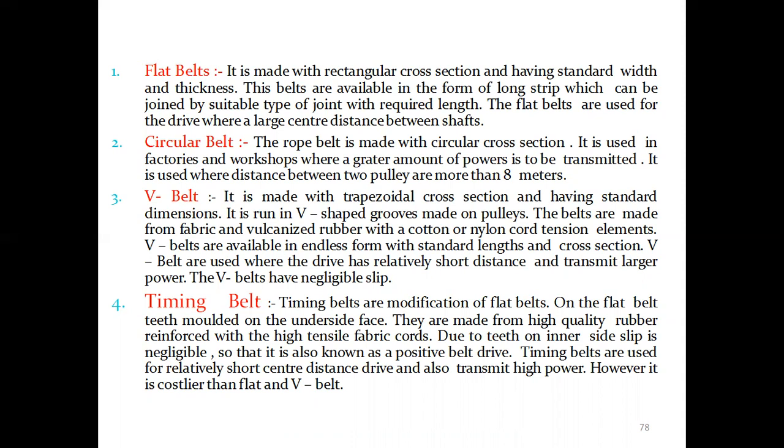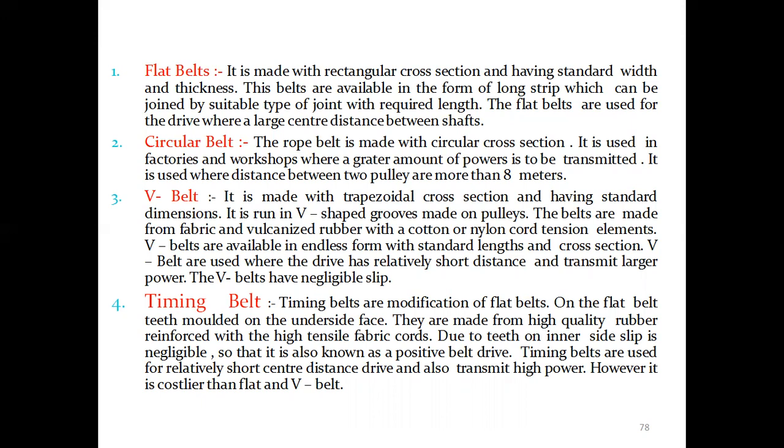V belt is made with a trapezoidal cross section with standard dimensions. It runs in V-shaped grooves made on pulleys. The belts are made from fabric and vulcanized rubber with cotton or nylon cord tension elements. They are in endless form with standard lengths and cross sections. They are used where the drive has a relatively short distance and transmits large power. So they have negligible slip.